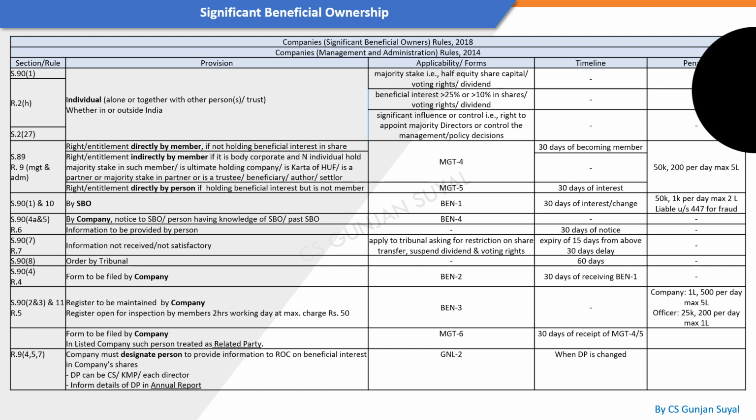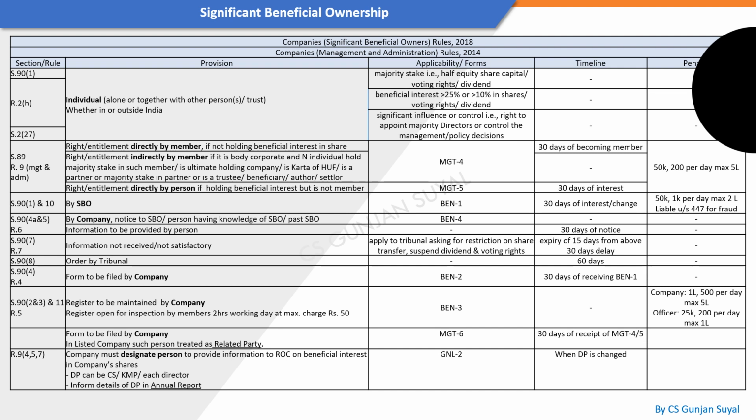Another compliance is that you also have to designate a person in the organization who will provide the information to the registrar about the beneficial interest. Now this designated person can be a CS, KMP, or any director. And details of such designated person should also be mentioned in the annual report.